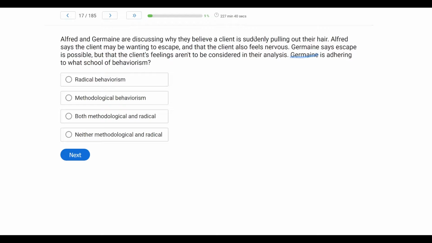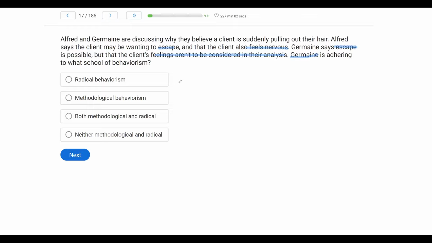So in this case, Alfred and Germain have to figure out why the client is pulling out their hair. Alfred says, well, it's for escape, and the client feels nervous. So we have a private event, this nervous feeling. Germain says, well, sure, escape is possible, but the client's feelings are not to be considered. So if Germain doesn't want to consider the client's feelings in the analysis, then what school of behaviorism is Germain adhering to? Well, it's not going to be radical behaviorism, because in radical behaviorism, private events can be and often should be considered in the analysis.